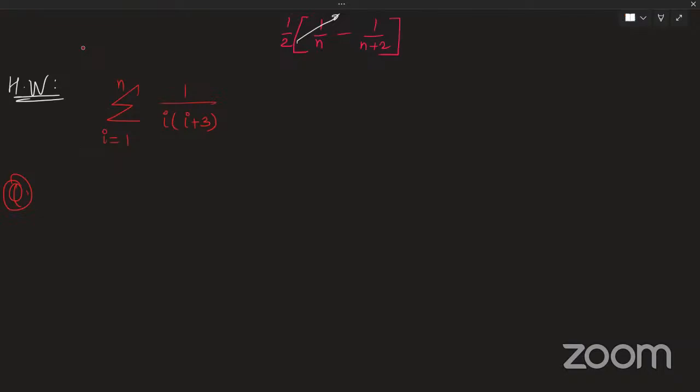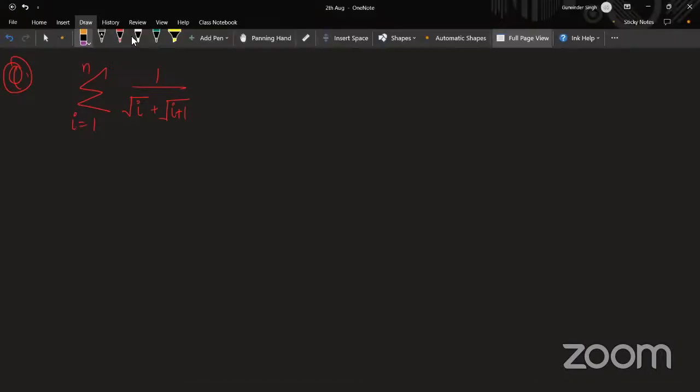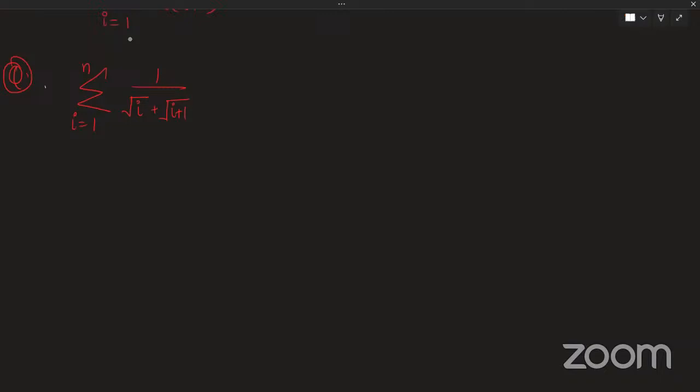So let us do one more question. Sigma of 1 by under root i plus under root i plus 1, with i going from 1 to n. I'll tell you one small thing: taking the sum from 1 to n is the difficult part.